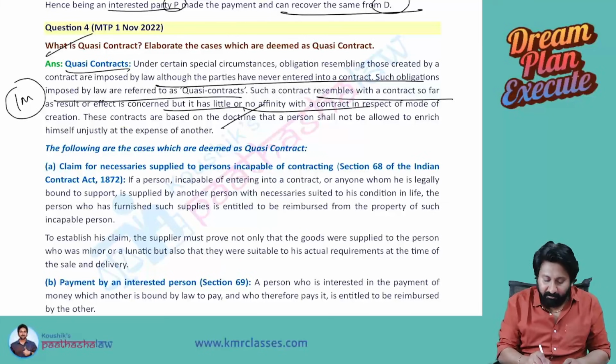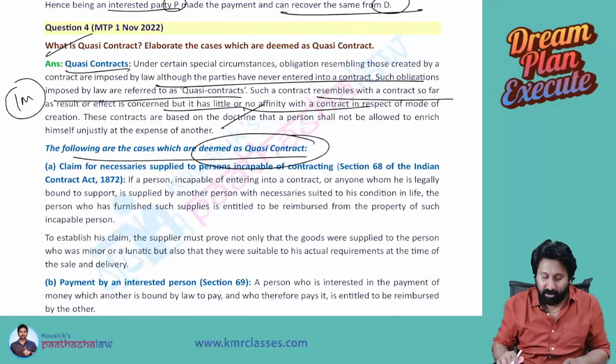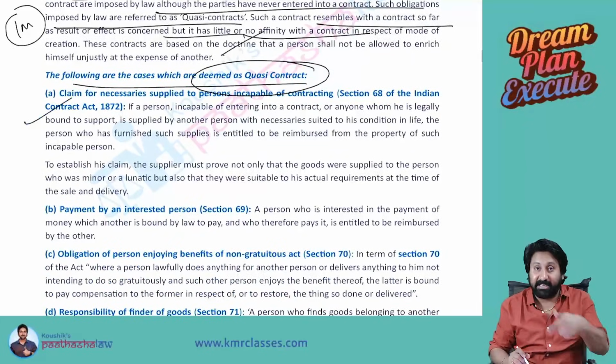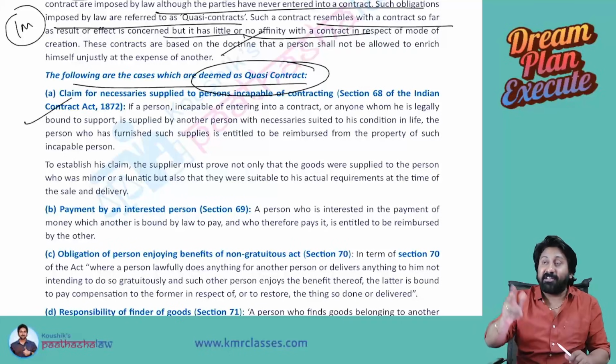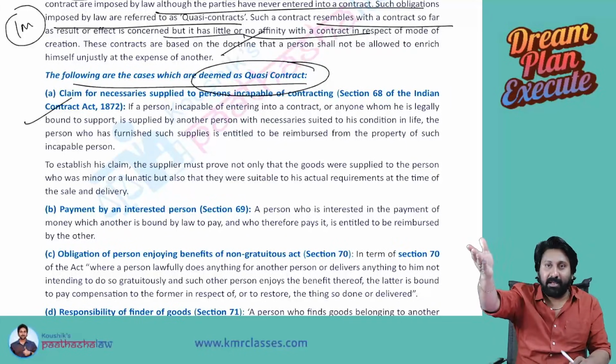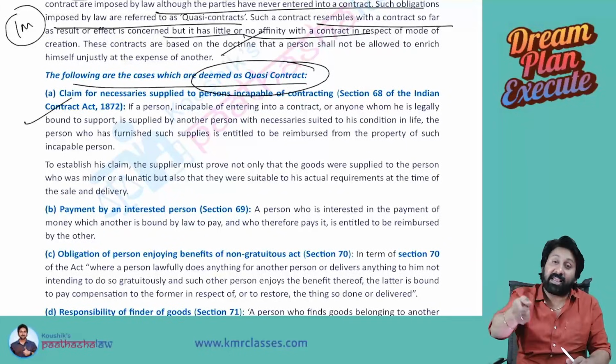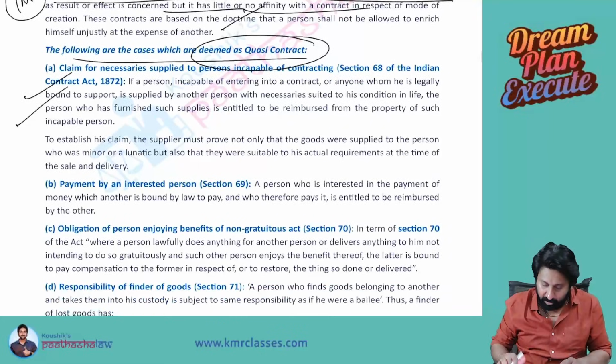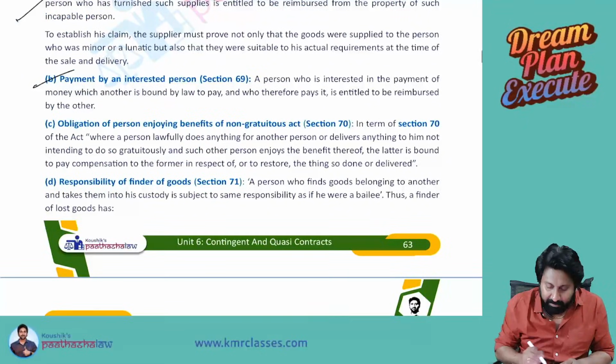Next, the following cases are deemed to be quasi contracts. Necessaries supplied to a minor. Just now we saw that, in reality, there is no agreement between the minor and another person. But for the necessaries supplied to the minor, I can recover from the properties of the minor. Next, payment by an interested person.